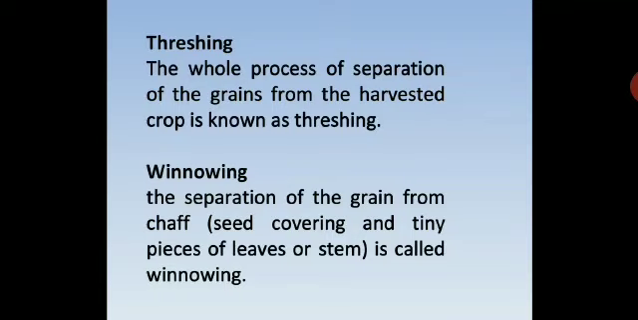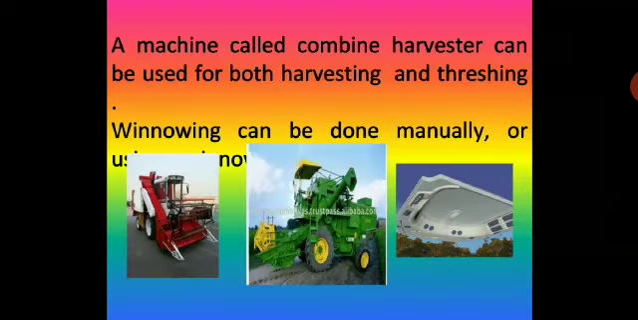What is winnowing? Take down this. The separation of the grain from the chaff. That means seed covering and tiny pieces of leaves or stem. These are unwanted for the crops, so we remove that from the grain. Seed covering and tiny pieces of leaves removed. That is called winnowing. Please take down the definition.